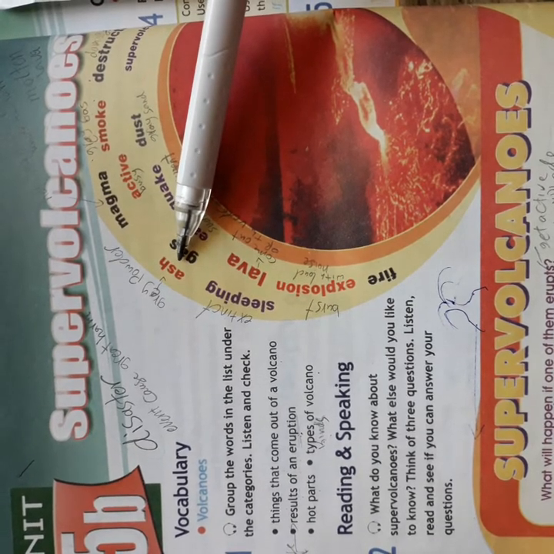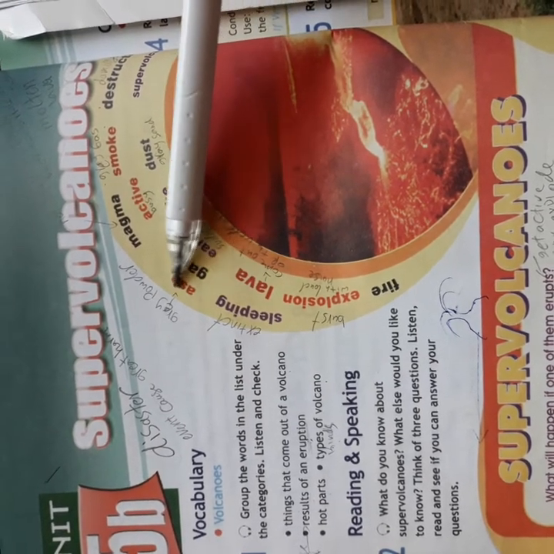A volcano causes ash, or we have ash that comes out of a volcano. And ash means a gray powder. When we burn a piece of paper, it turns to ash or turns to gray powder.